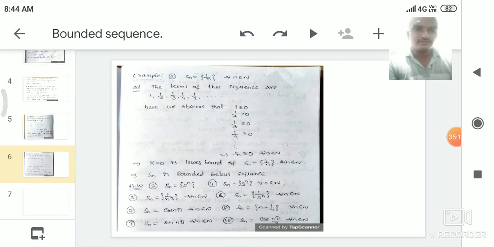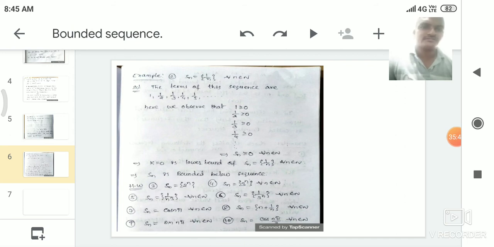Okay, what is the 8th problem here? Sn is equal to n plus 1 by n for every n belongs to N. First we write the terms of the sequence. What is the first term of the sequence here? If we substitute n is equal to 1, we get 1 plus 1 by 1, that is 2. What is the second term of the sequence? If we substitute n is equal to 2, we get 2 plus 1 by 2, which is nothing but 5 by 2. First we get 2, after that 5 by 2.